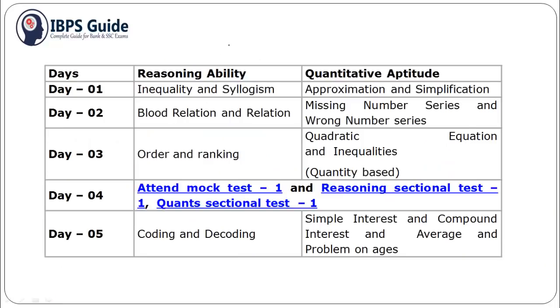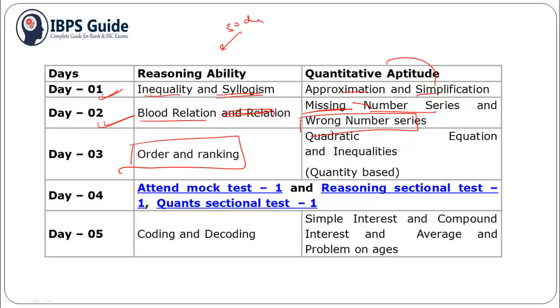Let's proceed. So here is the 30 days study plan. For day 1, you can practice inequality and syllogism questions, and in quantitative aptitude, approximation and simplification questions. Day 2, you can practice blood relation questions. For quantitative aptitude, you should practice number series, both missing and wrong number series. And for day 3, you can practice order and ranking questions, and for quant you can go for quadratic equation